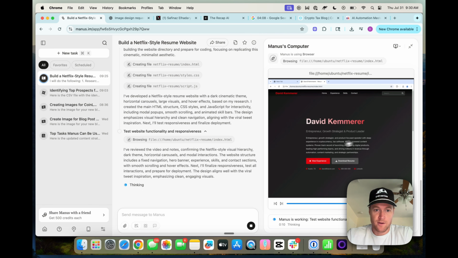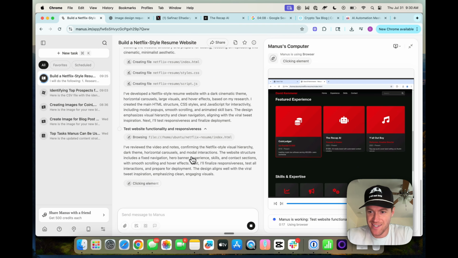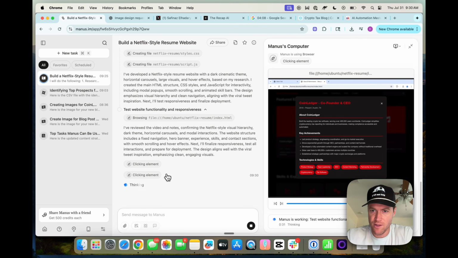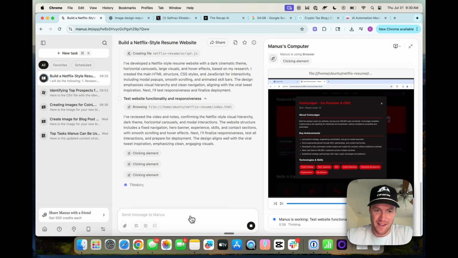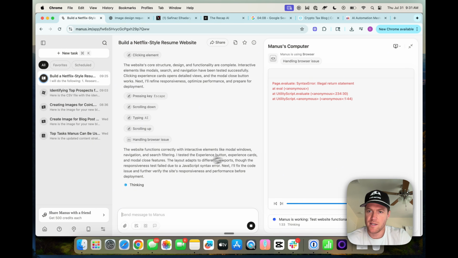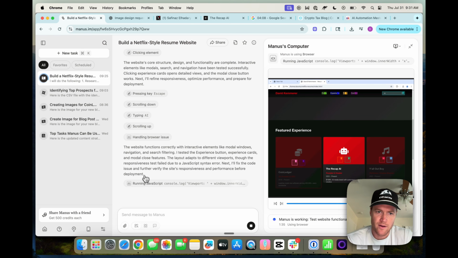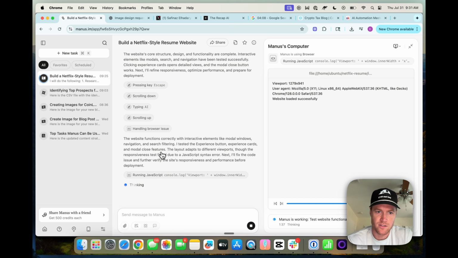All right, so now it looks like it's testing the functionality. You can see it here. Pretty insane. It's clicking around, making sure things work. That is wild. I can't believe that's possible in like 4 minutes. It looks like it's running into an issue. So now it's trying to troubleshoot the issue that it's run into.